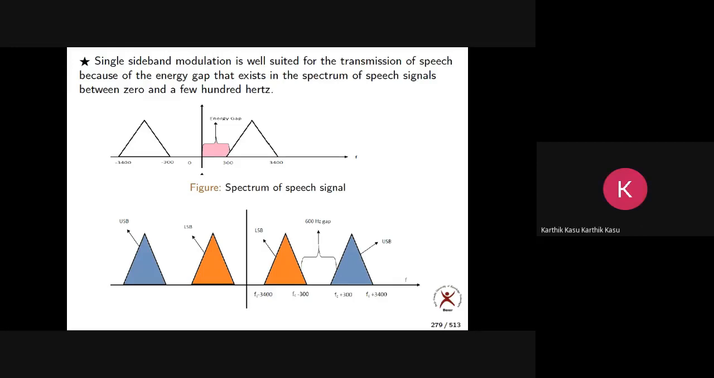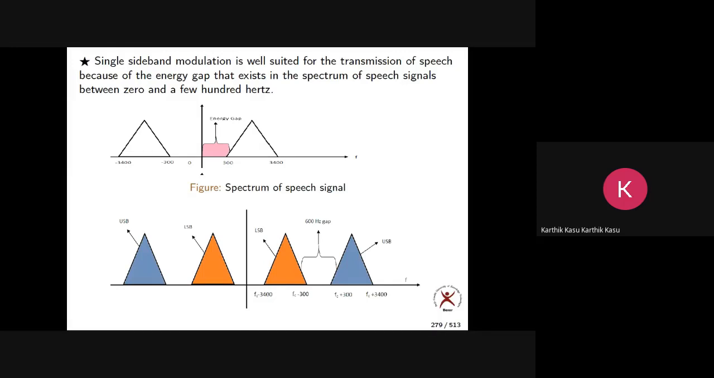40 hertz. Why? Because it starts from 20. No. See here it starts from 300. You got how much gap? 600. So it starts from 20, so you get a gap of 40. So a 40 gap may not be that sufficient, but anyway, a 600 gap is enough to design a normal filter or practical filter. So that is the advantage of transmitting the speech signal by using SSB.